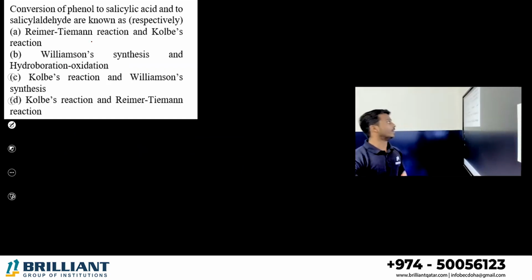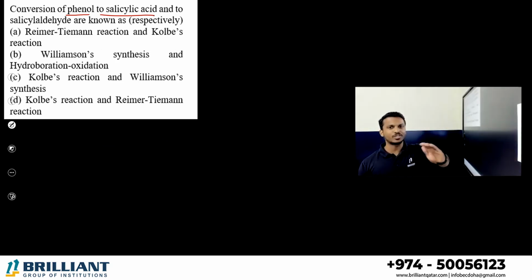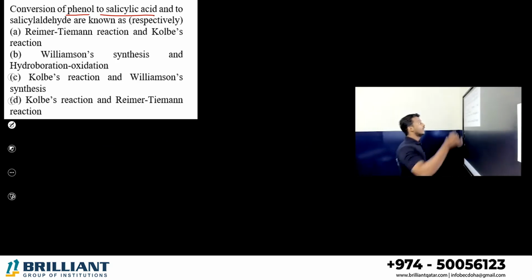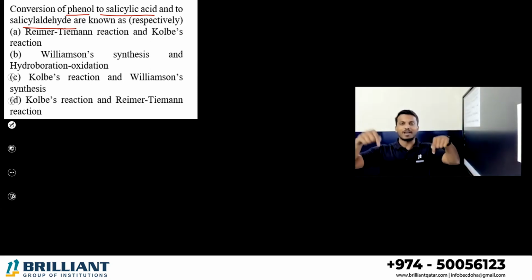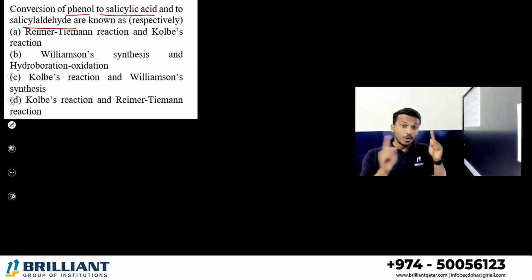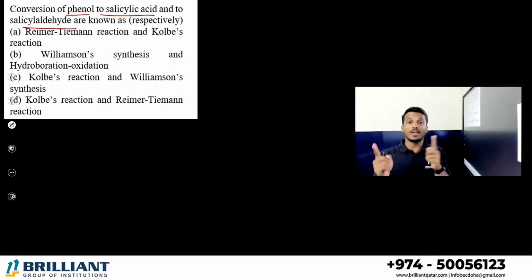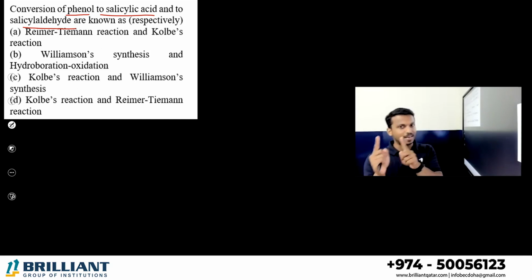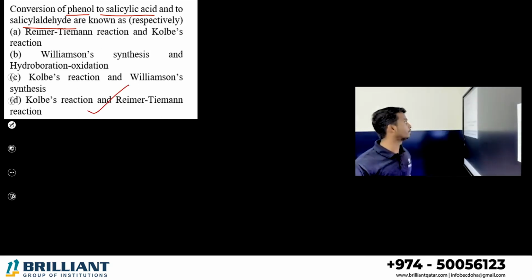Correct. Then the conversion of phenol into salicylic acid, just as we said now, is called what? Kolbe's reaction. And to salicylaldehyde, you studied two major important named reactions in the chapter, Kolbe's reaction and Reimer-Tiemann reaction. Kolbe's reaction we use to convert phenol into salicylic acid. Reimer-Tiemann we use to convert phenol into salicylaldehyde. So Kolbe's and Reimer-Tiemann, option D is the correct answer.